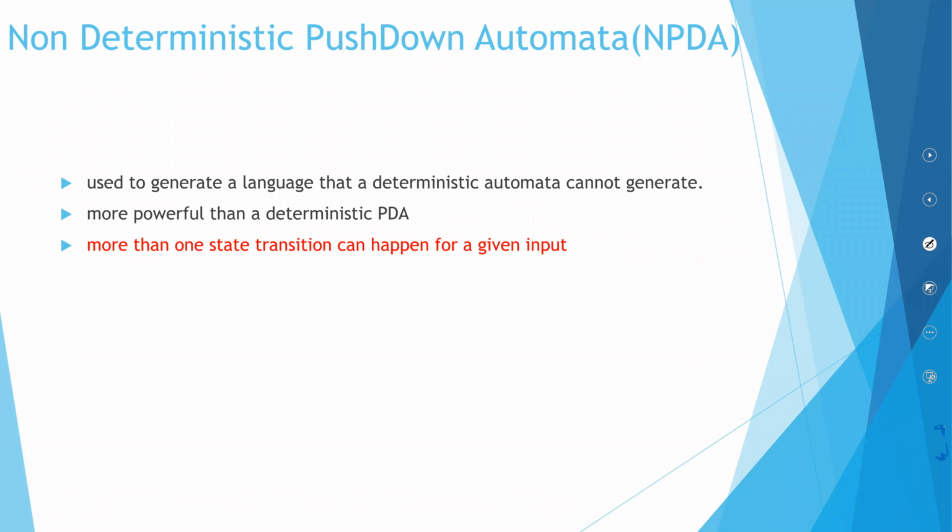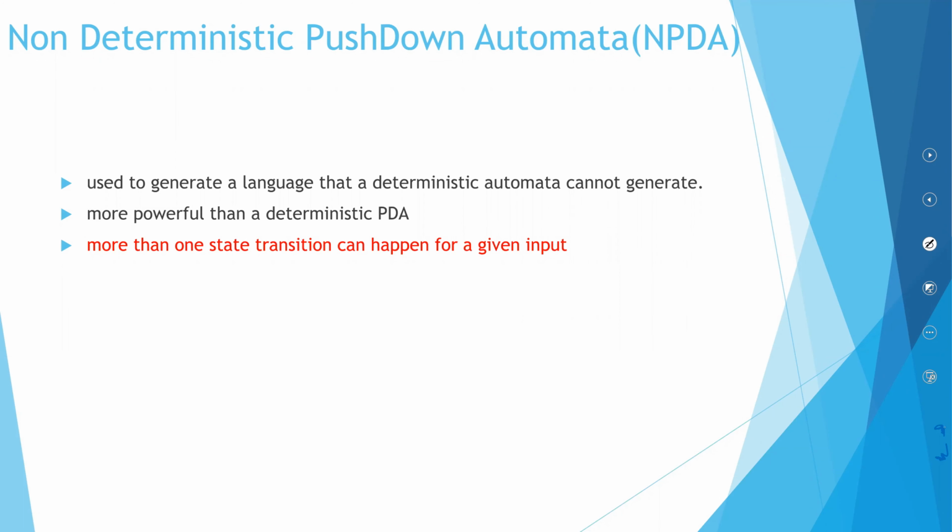And of course, it is considered to be more powerful than a deterministic push-down automata. When you compare an NPDA and a normal PDA, NPDA is considered more powerful simply because the things which you cannot generate in a PDA, you can generate in an NPDA.